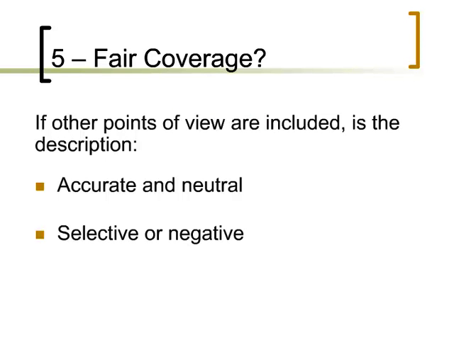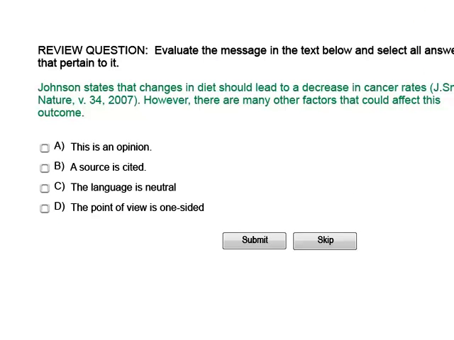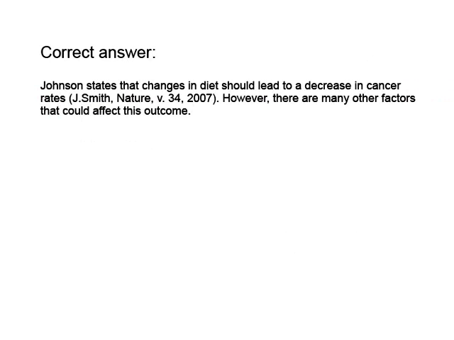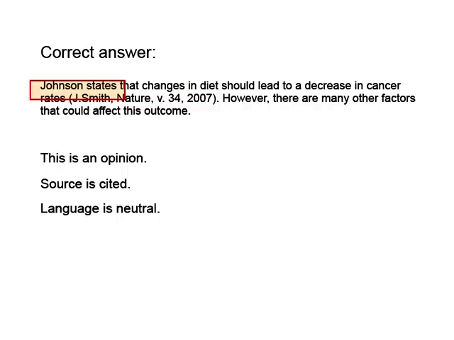If other points of view are represented, does the author present them accurately and in a neutral or fair manner, or are they presented selectively or characterized in a negative way? The statement regarding changes in diet decreasing cancer is an opinion, but it is supported by a citation to another source. The tone of the language is neutral. Other points of view are represented by the statement that many other factors beside diet could affect this outcome. Thus, this statement is not one-sided.